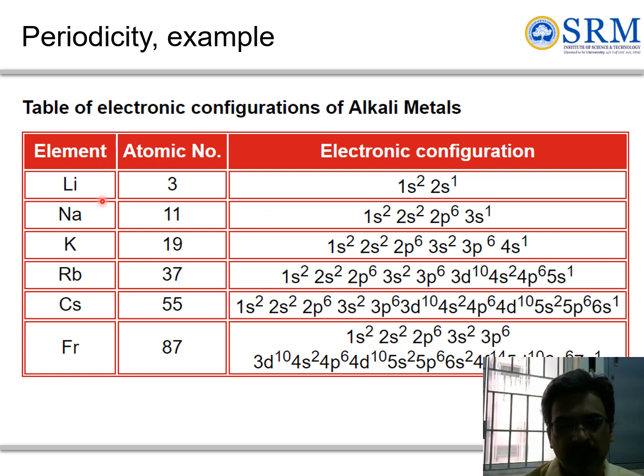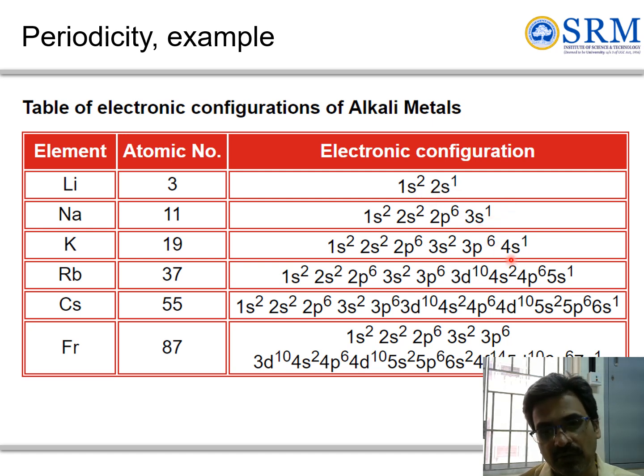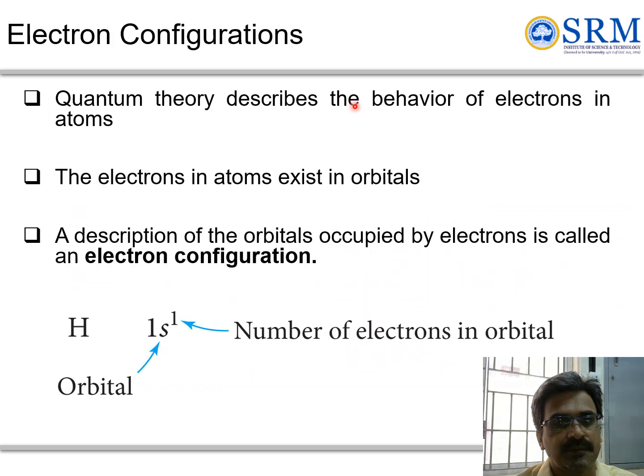For the alkali metals, lithium, sodium, potassium, rubidium, cesium and francium, the atomic number increases in the same group. In the electron configuration, new shells are added, with outermost electrons 2s1, 3s1, 4s1, 5s1, 6s1, 7s1. This highlights the similarity in properties of these elements, the number of shells, the new shell addition, the outermost shell arrangement and so on.